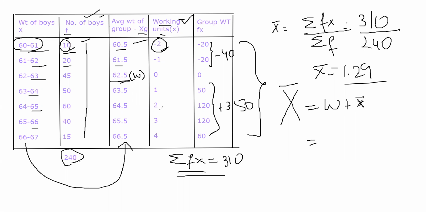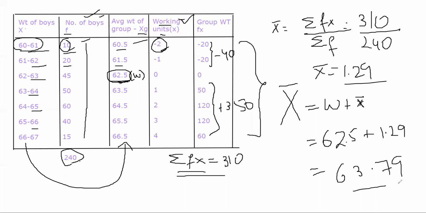यहाँ पर we assumed the mean as 62.5, right? So I use that, 62.5 plus 1.29. The answer that I get will be 63.79. This is the same answer that we got yesterday. ठीक है, अभी समझ में आया कैसा करें? I hope you guys understood this.